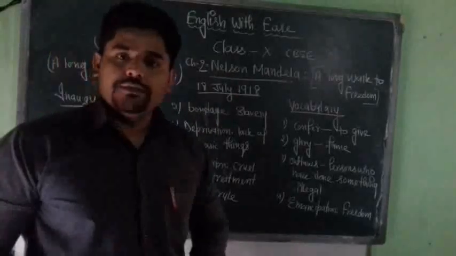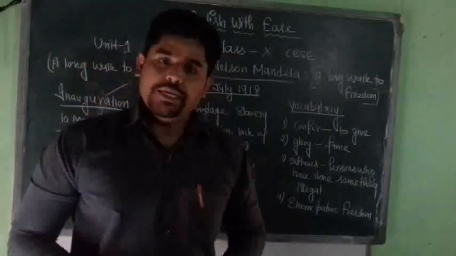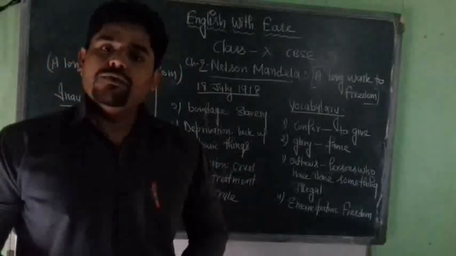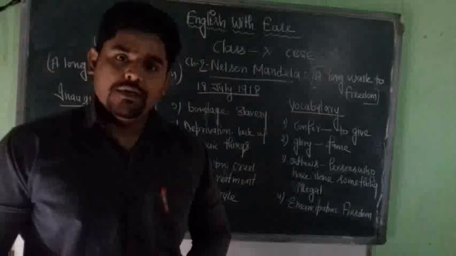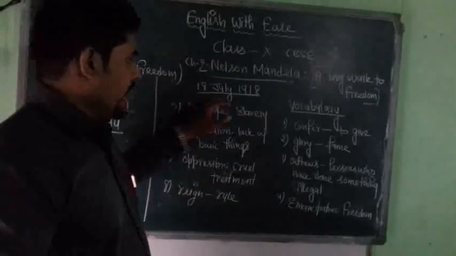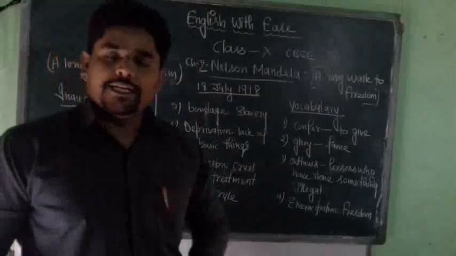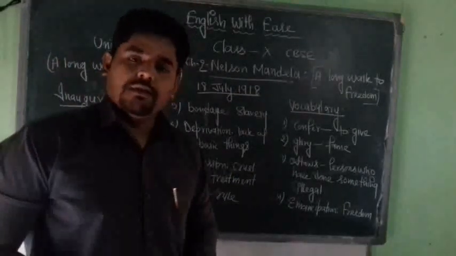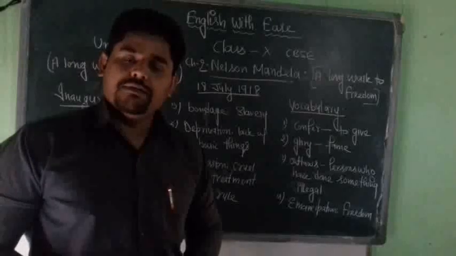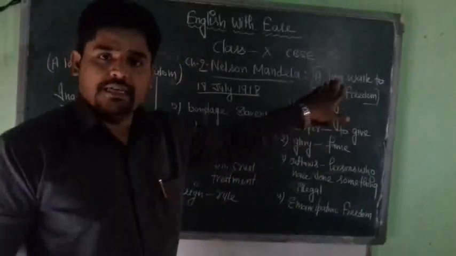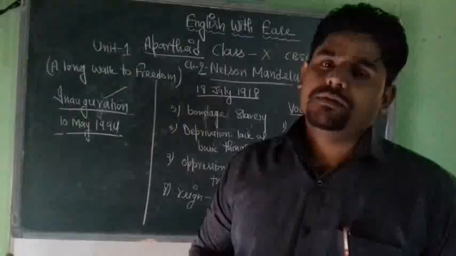In this chapter, we are going to read about Nelson Mandela. Nelson Rolihlahla Mandela was born on 18 July 1918. This chapter is an extract taken from his autobiography entitled A Long Walk to Freedom.